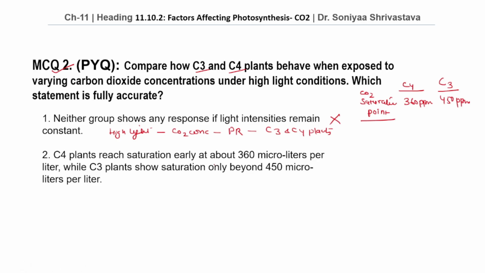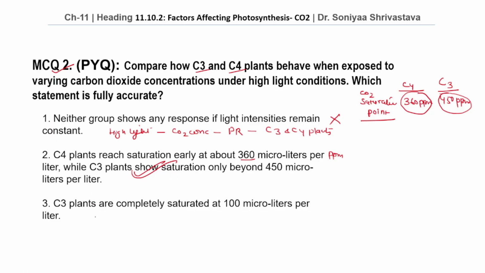C4 plants reach saturation early at about 360 microliters per liter, that means ppm, while C3 plants show saturation only beyond 450 microliters per liter. Yes, this is our correct answer. C4 plants show CO2 saturation at about 360 ppm, while C3 plants continue responding to increased CO2 concentration and show saturation only beyond 450 ppm.